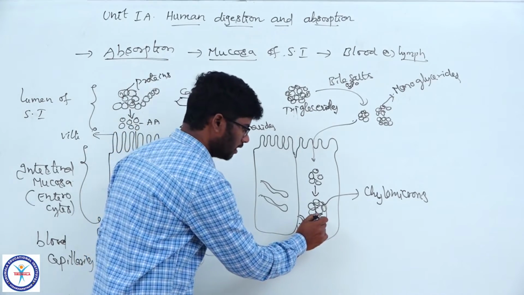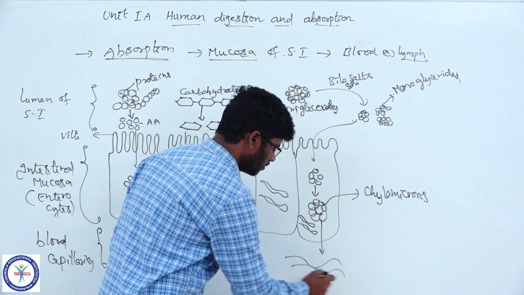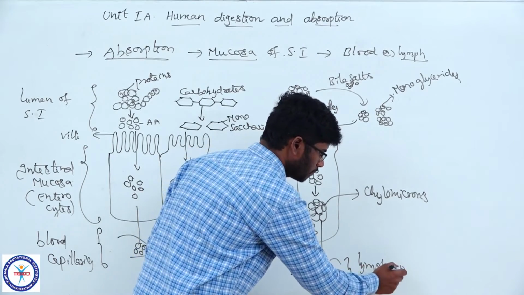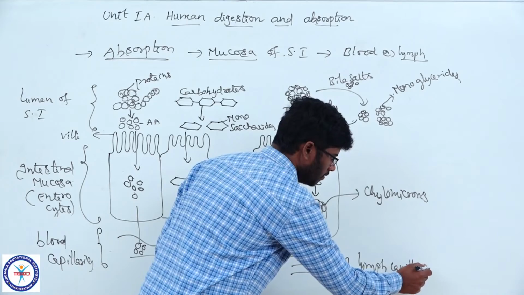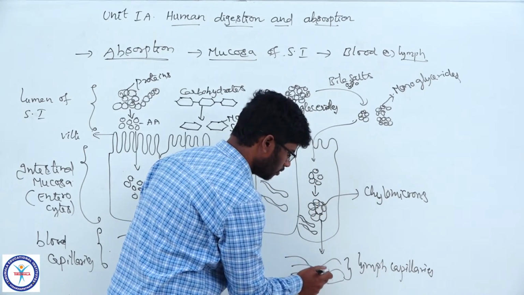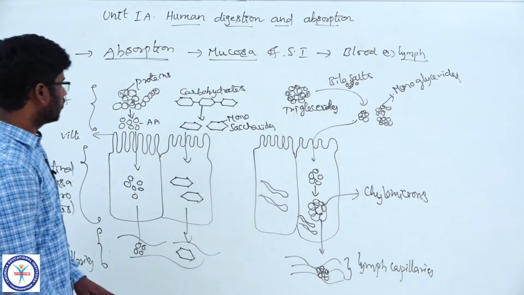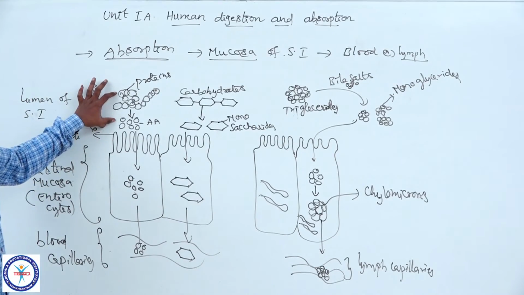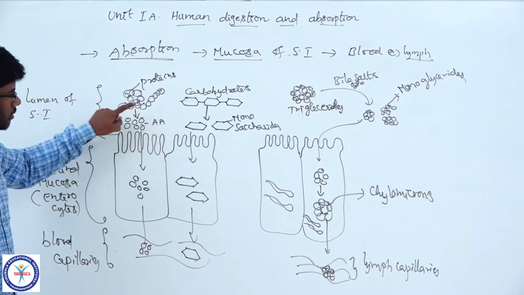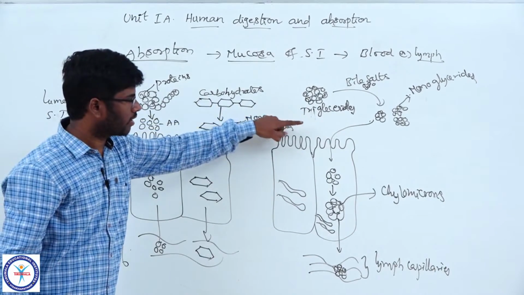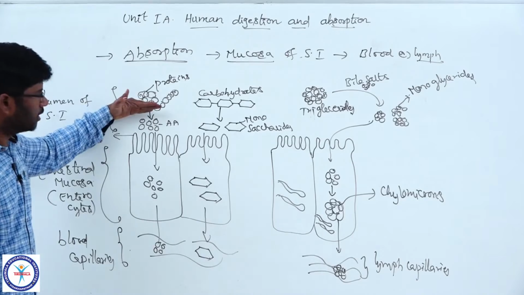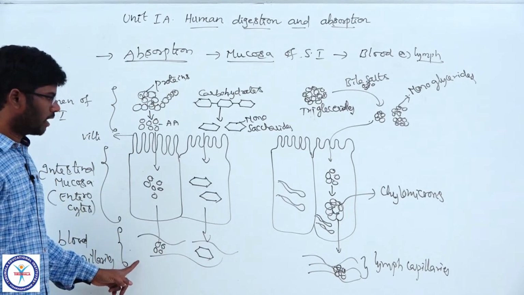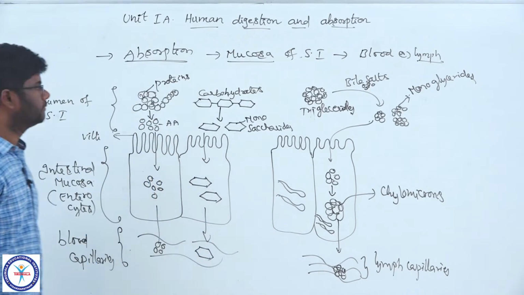Now these chylomicrons are absorbed into the lymph capillaries by the exocytosis process. So this diagram clearly explains how the absorption of carbohydrates, particularly glucose, amino acids and fatty acids takes place from the lumen of the alimentary canal into the enterocytes, thereby into blood capillaries and lymph capillaries.